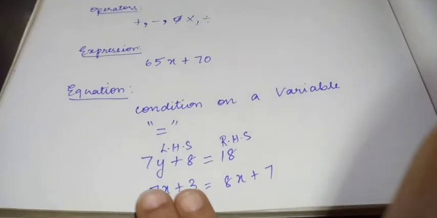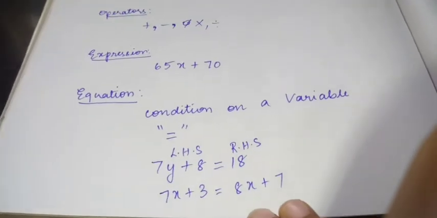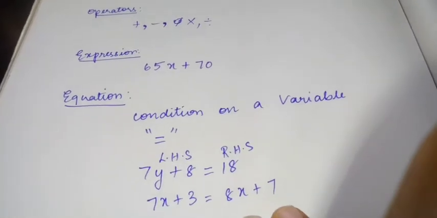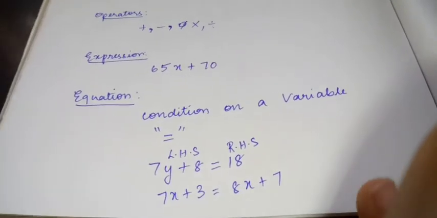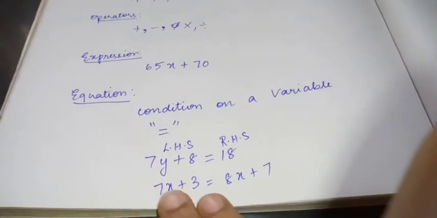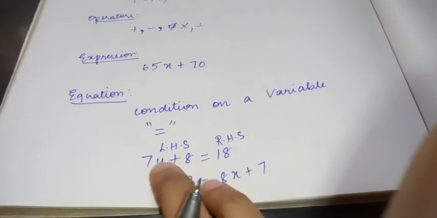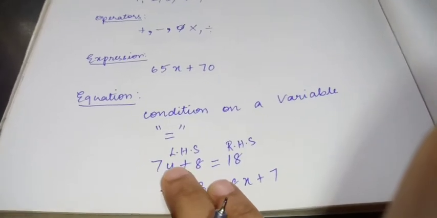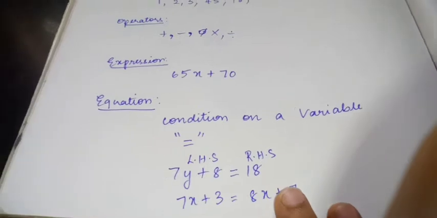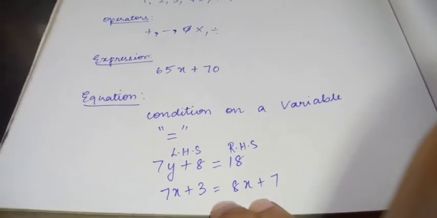Here LHS expression and RHS expression are equal. So this is a condition on a variable. So our condition is at least one variable should be there in any one of the sides. Here, in any one of the sides means in LHS we are having a variable, but here both the sides we have a variable, no problem. This is also an equation.